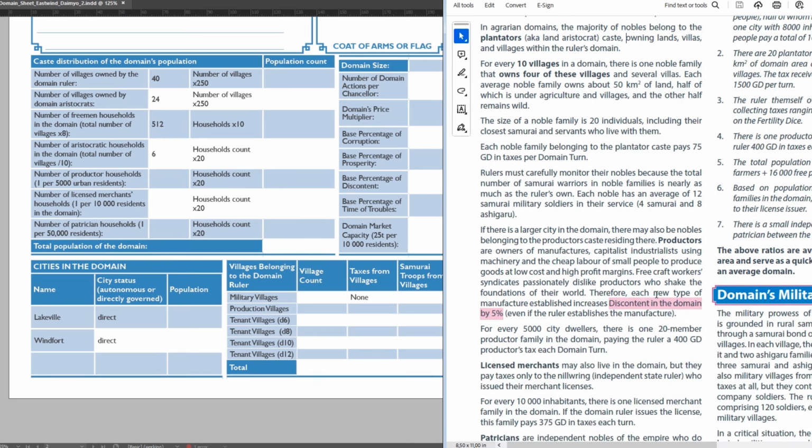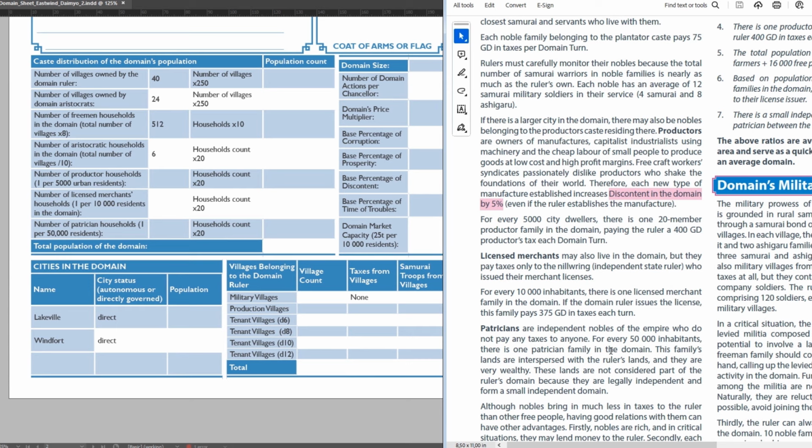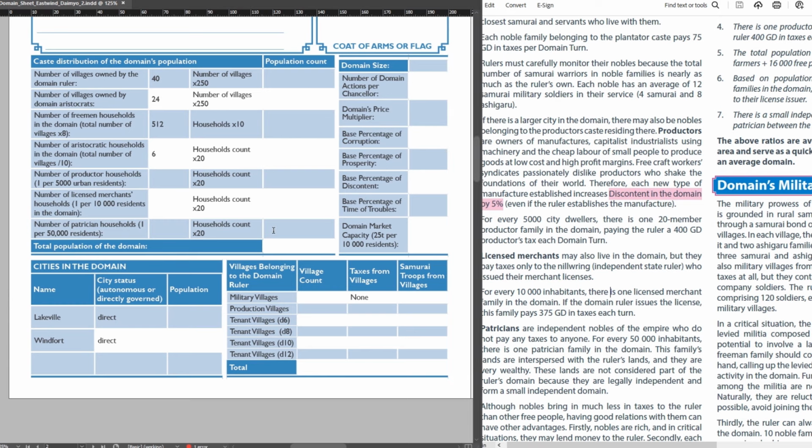Next group of nobles are licensed merchants. Those are merchants who own large ships and trade with faraway lands. Very rich and powerful in their own right, but they still have to pay taxes to the lord who gave them their license. Those licenses come from emperors or large states.